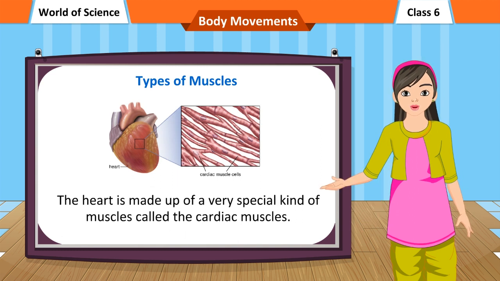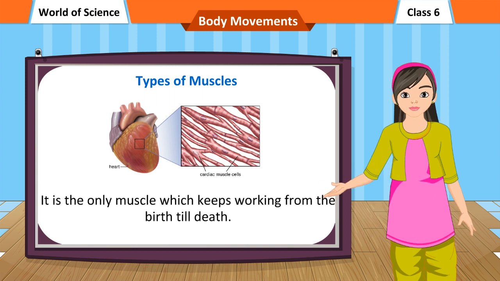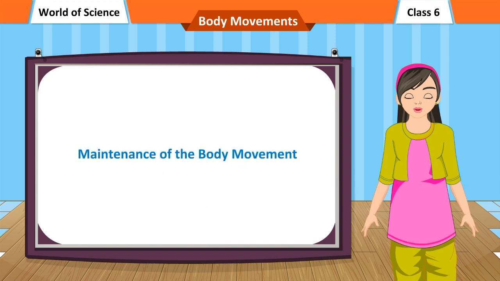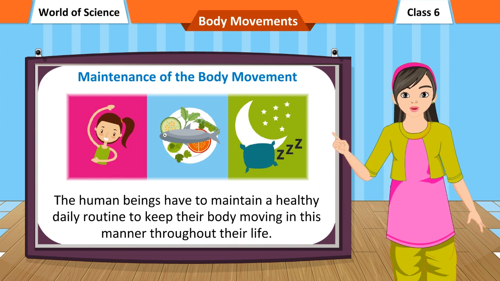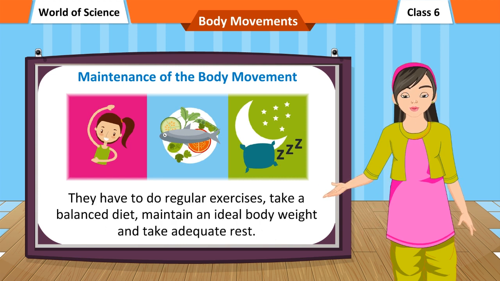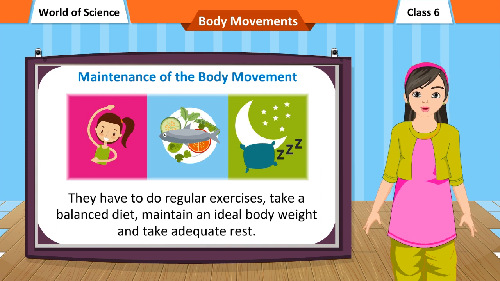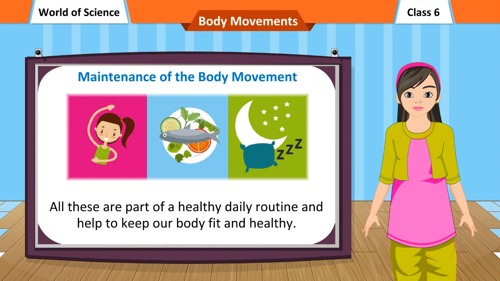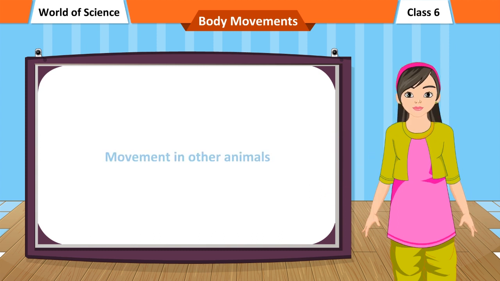The heart is made up of a very special kind of muscles called the cardiac muscles. It is the only muscle which keeps working from birth till death. Maintenance of the body movement. Human beings have to maintain a healthy daily routine to keep their body moving in this manner throughout their life. They have to do regular exercises, take a balanced diet, maintain an ideal body weight, and take adequate rest. All these are part of a healthy daily routine and help to keep our body fit and healthy.